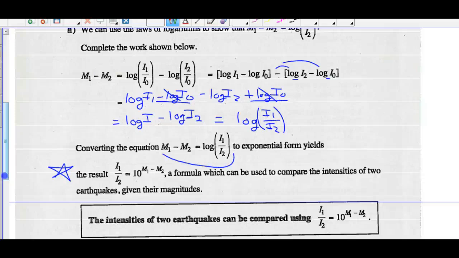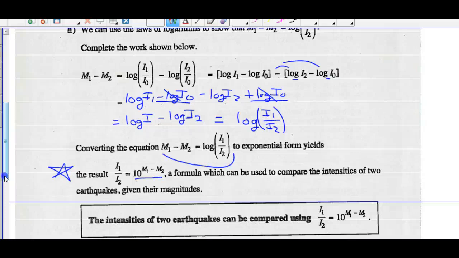This is a logarithmic equation. This is an exponential equation. We're changing logarithmic to exponential form. The base of the common log is 10. So 10 to the exponent m1 minus m2 should equal log intensity 1 divided by log intensity 2. So all we're doing is changing form from log form to exponential form. These are the same equations, just in two different forms, right?